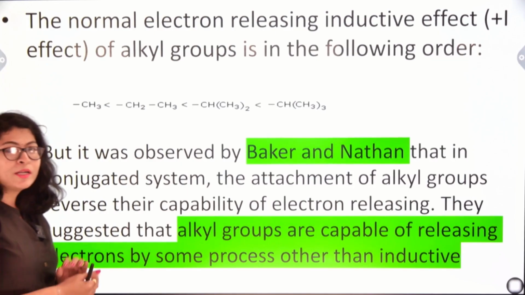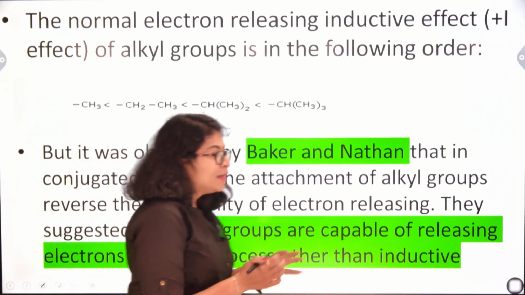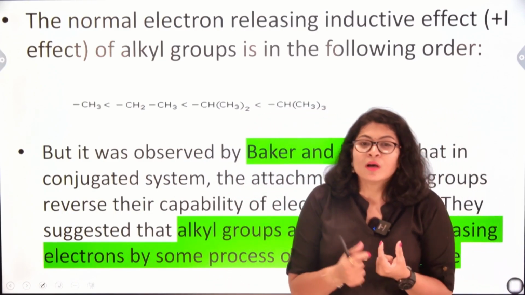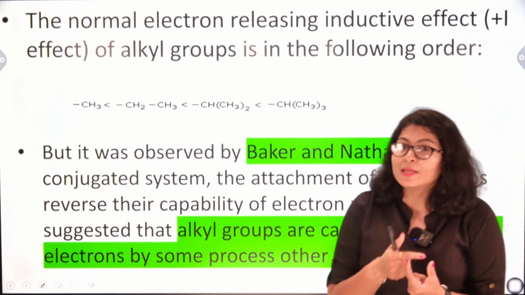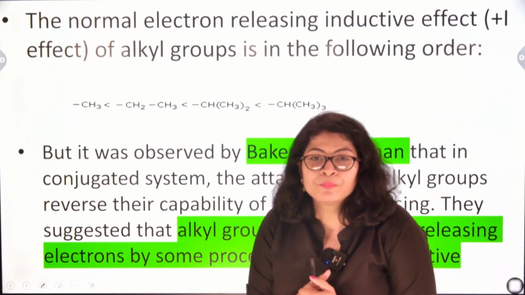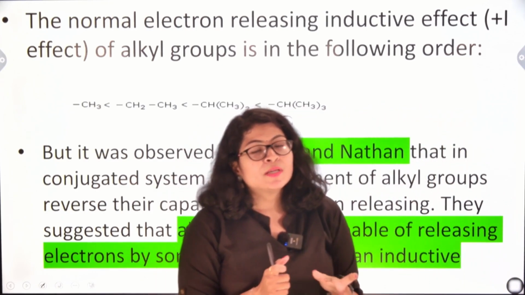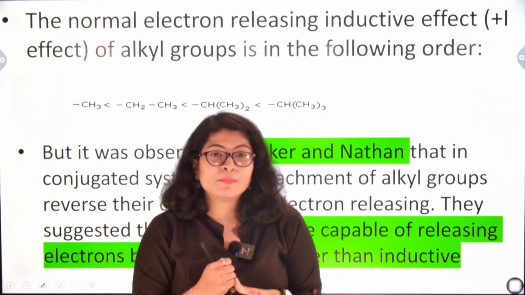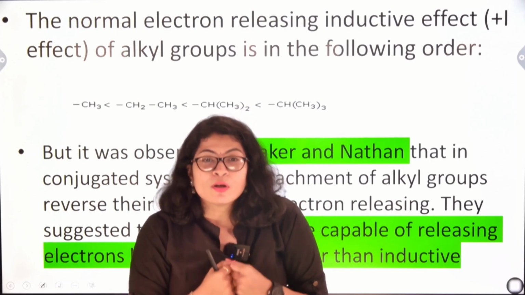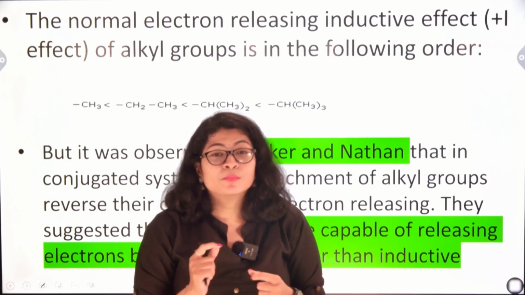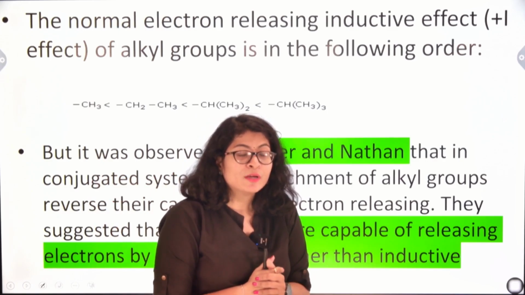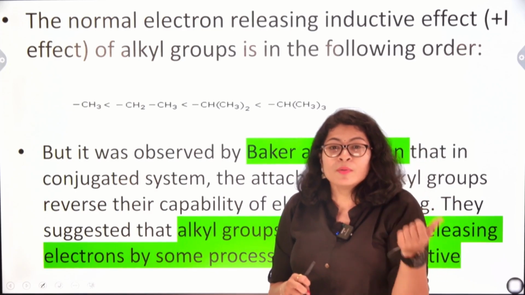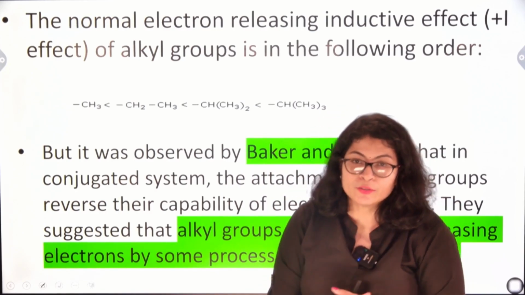We have seen the inductive effect. What do you mean by inductive effect? It is the bond polarization effect when carbon is attached to a group which might be more or less electronegative than the carbon atom. If carbon is attached to a group which is more electronegative than carbon, that group withdraws electron density from the carbon atom and acquires a negative charge on itself, and the carbon atom from which the electrons were withdrawn attains a positive charge, right?